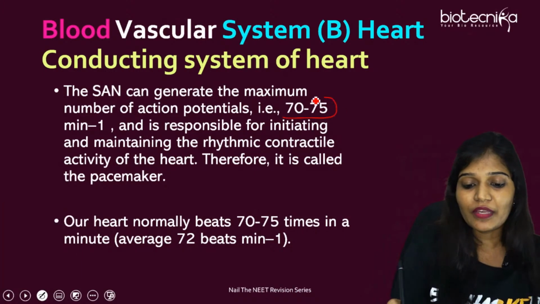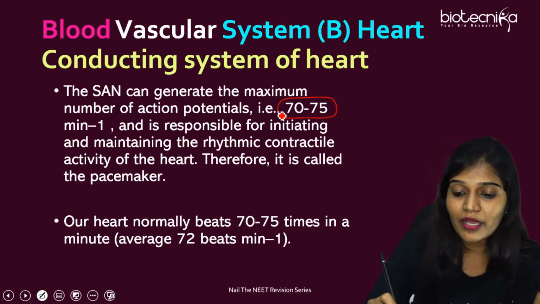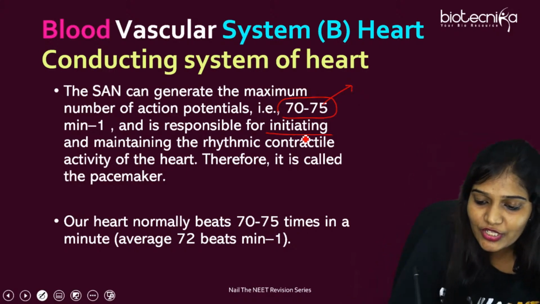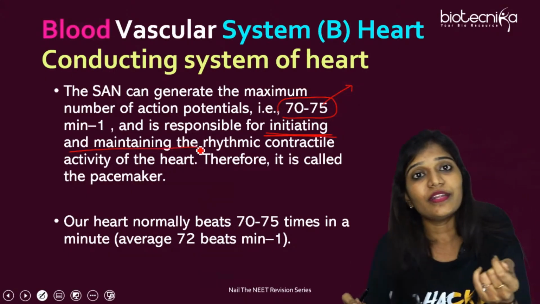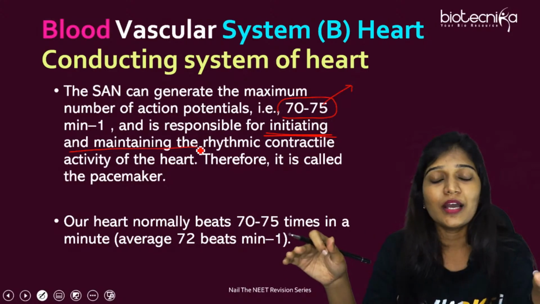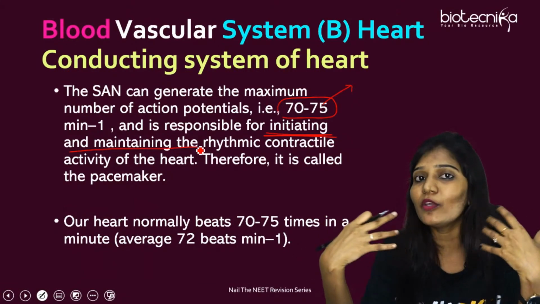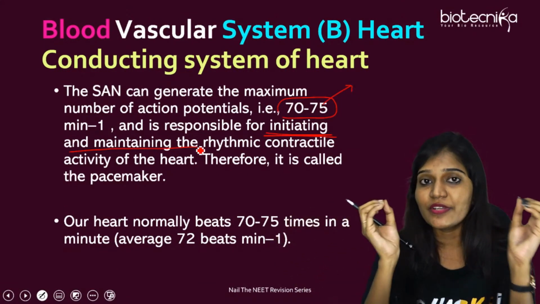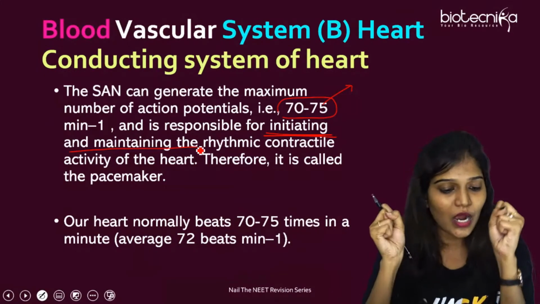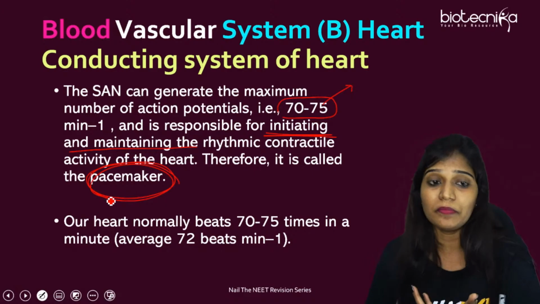Another important line in your NCERT book. I told you 70 to 75. How much can the SA node generate impulses at the rate of 1 meter per second? 70 to 75. What's the purpose of SA node? It is the one which initiates the contraction. It starts the contraction, maintains the contraction. If SA node is not generating impulses, it will not go to AV, it will not go to bundle of His, it will not go to Purkinje. So there is no contraction at all. If there is no contraction, no pumping of blood will take place in the heart. So you should remember SA is the one which initiates and maintains the rhythmic activity or the contraction of the heart. That's why we call the SA node the pacemaker, which generates impulses.